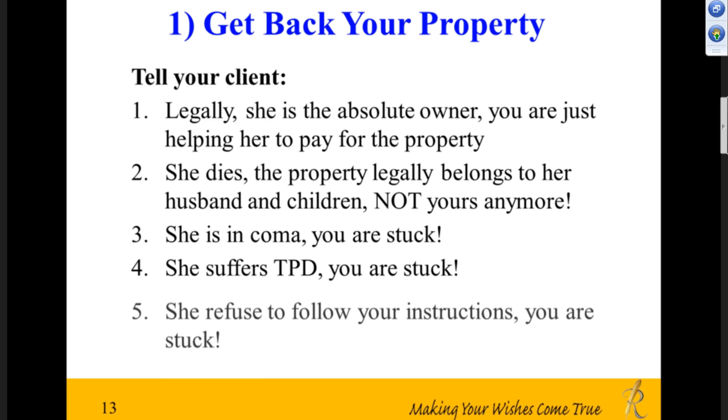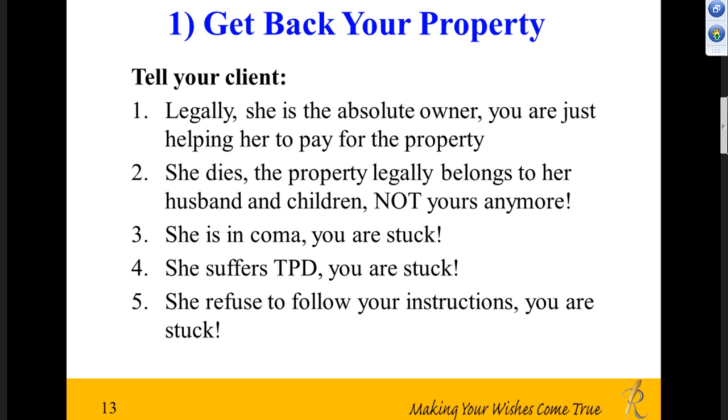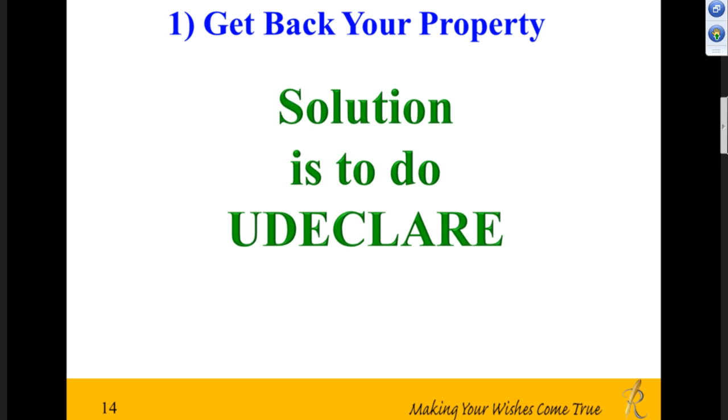And finally, she can also refuse to follow your instruction because the property is in her name. Right now, the relationship between brother and sister is pretty good, so they have this trustworthiness going on, but this trust is rather fragile in that sense, that relationship. So how do we protect your client who is the brother? All right, UDeclare will be the solution, but how would you structure the UDeclare to provide the solution?